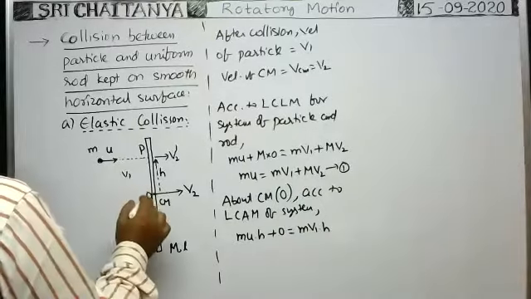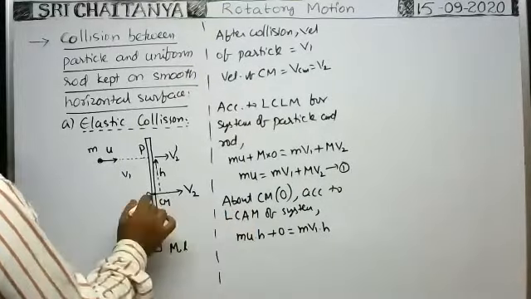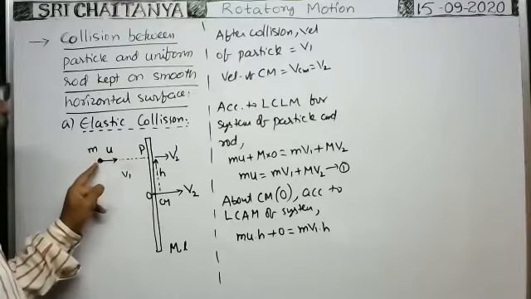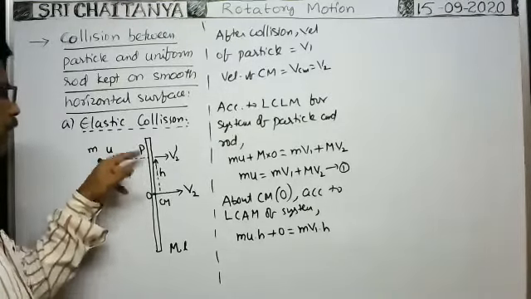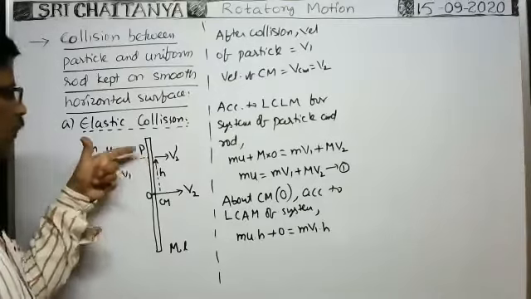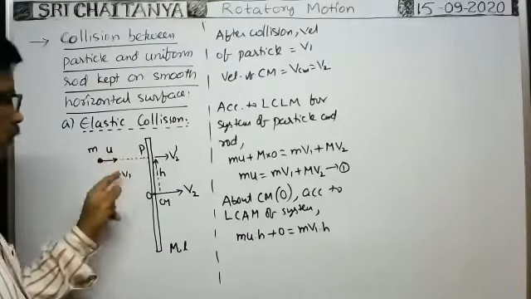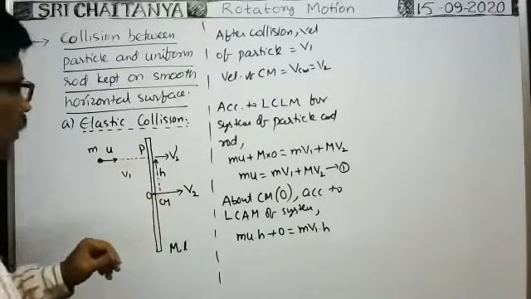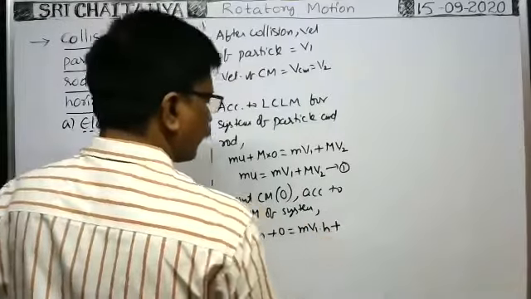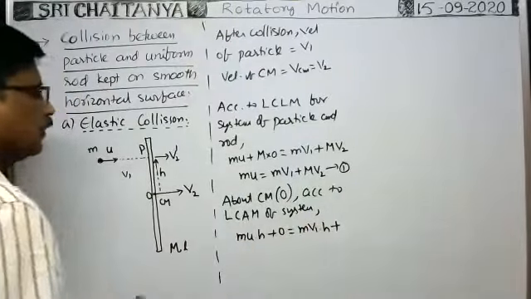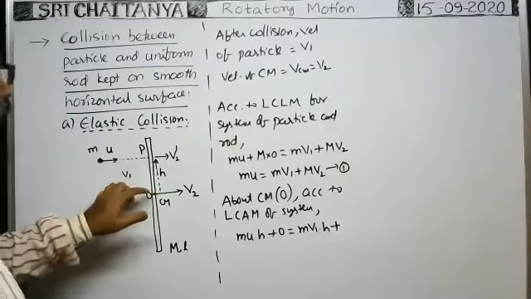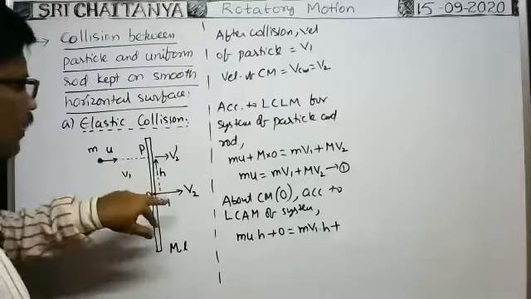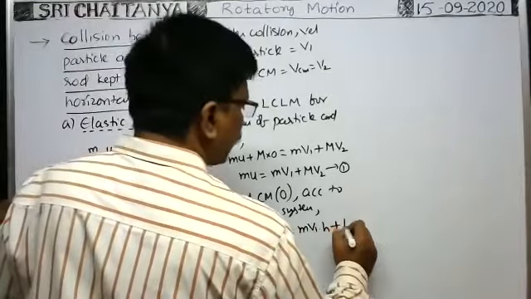Before collision, about whichever point we apply the conservation of angular momentum, even after collision also we have to apply the conservation of angular momentum about the same point. So after collision, the angular momentum of this particle is mv1 into perpendicular distance h, because it makes the collision here only. As it is at the same distance, it is mv1 into h, plus the angular momentum of the rod about the center. Whenever this particle makes collision, the rod turns like this. That's why the angular momentum of the rod about the center of mass is I_CM.